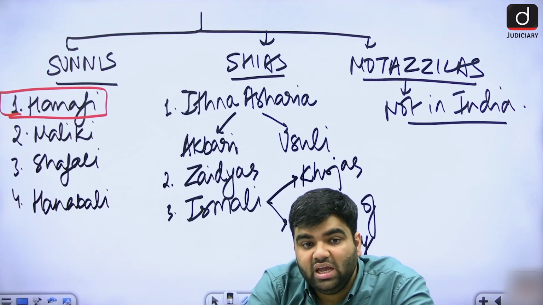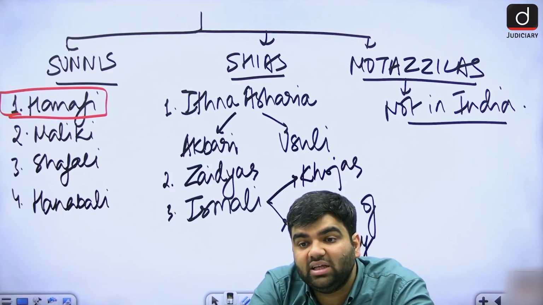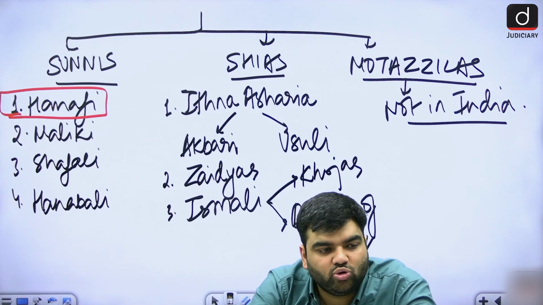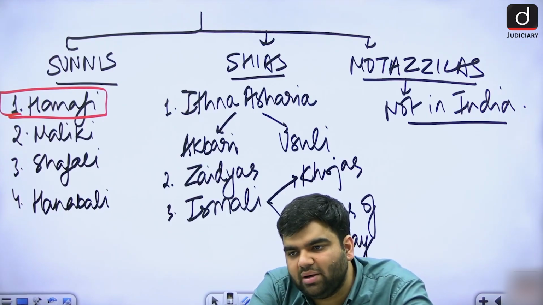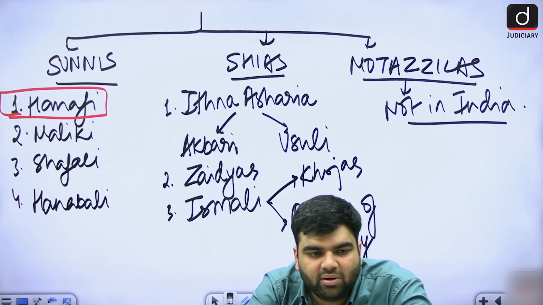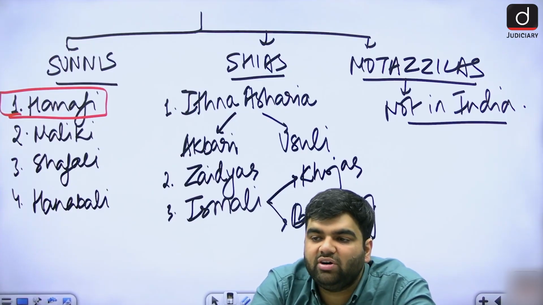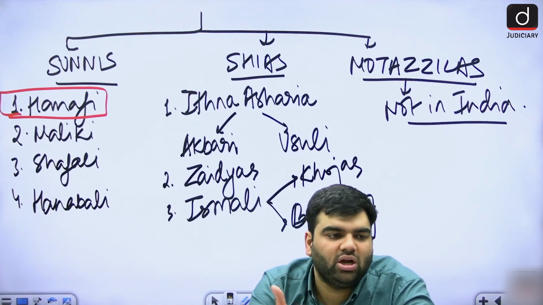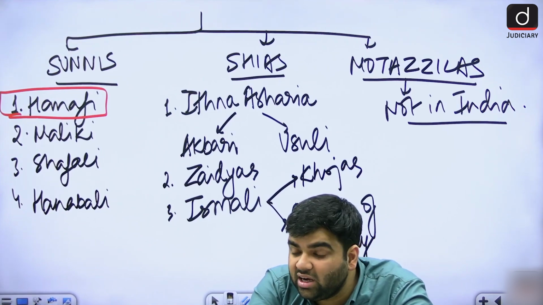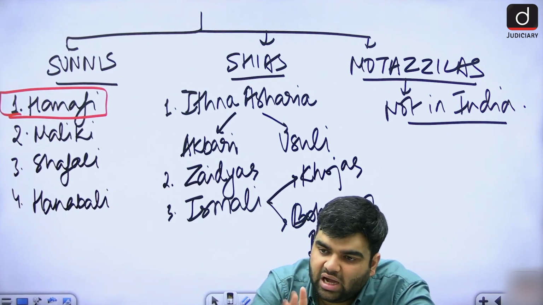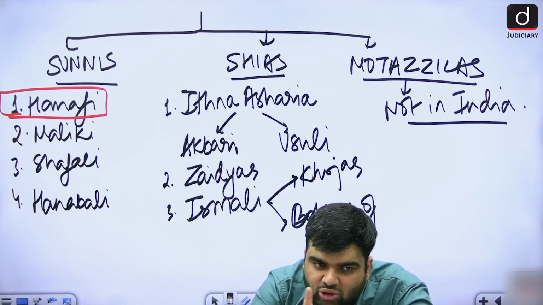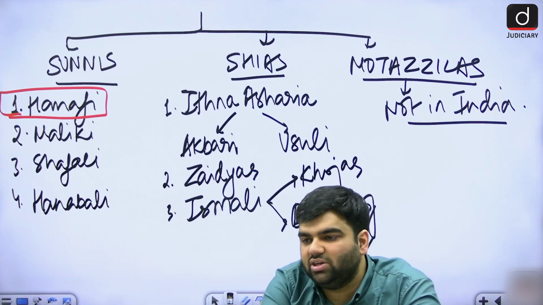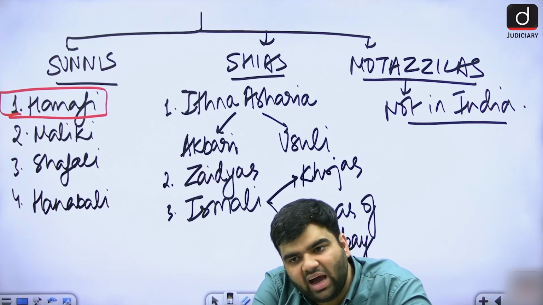But remember, if a minor wants to convert to some other religion, for example, let us say a Hanafi Sunni Muslim wants to become a Shia, they can, no problem. But if a Hanafi Sunni Muslim wants to convert to some other religion, for example, Jew, or he wants to become a Christian or a Hindu or a Jain or a Buddhist, etc., then the person has to be a major. A minor cannot convert outside the religion, but a minor can have an intersect conversion. Are we clear with this?